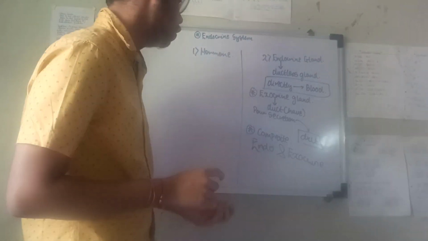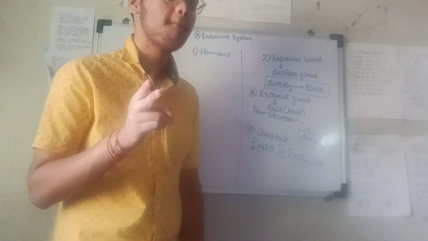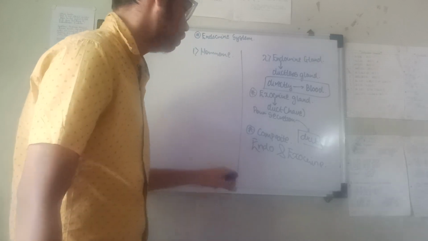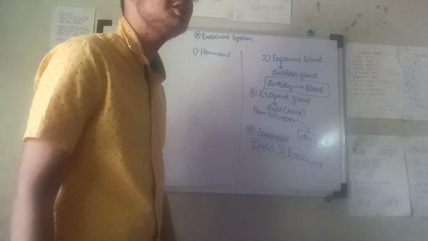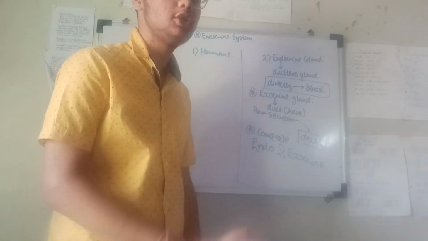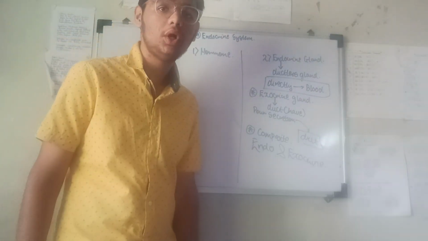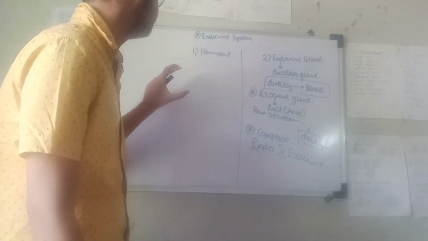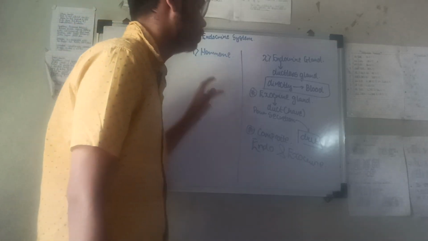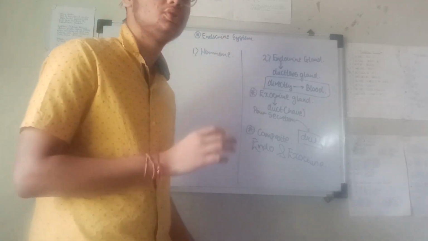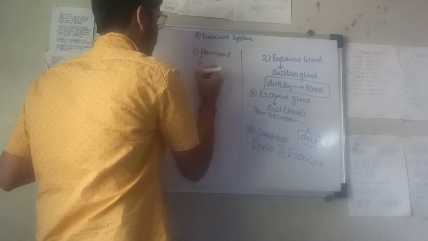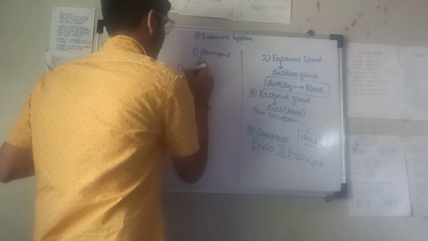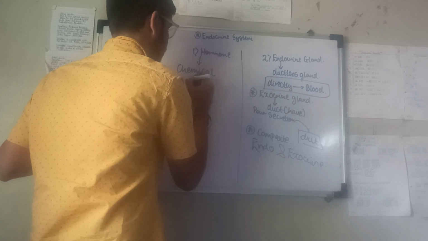These are such kinds of glands, composite glands, which function in both ways, endocrine as well as exocrine. Clear to everyone? Okay. Now what is the second important term? It is hormones. Hormones we will discuss. These are, as everyone is now aware, chemical secretions.